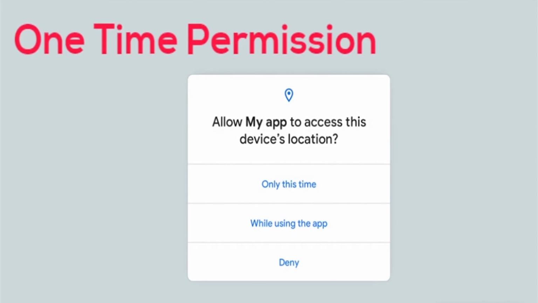The next update is on privacy. In privacy, the first one is one-time permission. This is a concept of accessing any permission only once while using the application. Next time you open the application, it asks for the permission again. There are no code changes required for this. The OS handles everything.